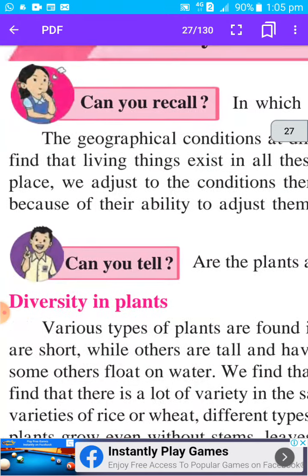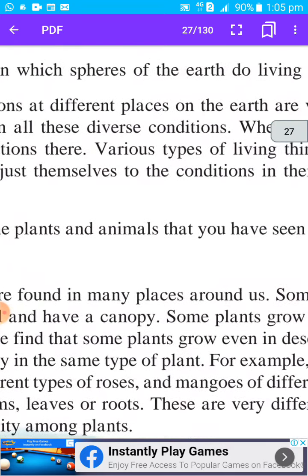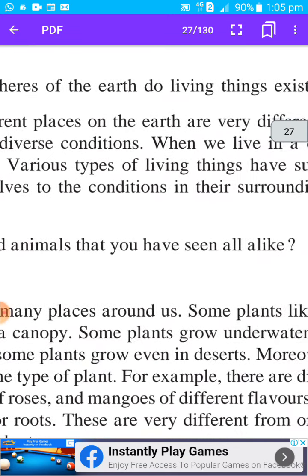If you go to the polar regions, Antarctica and the Arctic region, there also you can find some plants and animals. In the deserts of Rajasthan also you can find some types of plants and animals. In Jammu Kashmir and Himachal Pradesh, there also different types of plants and animals live. In this way plants and animals, or living beings, are present in diverse conditions.